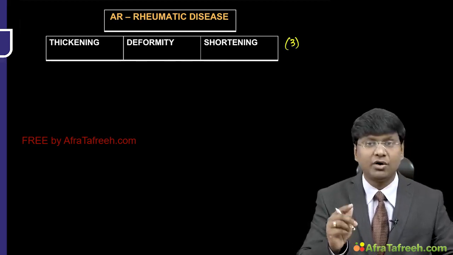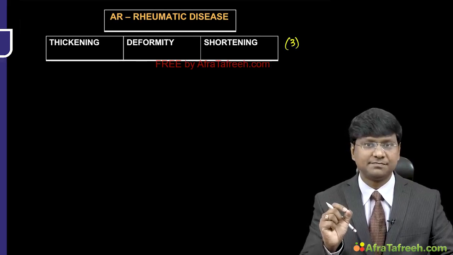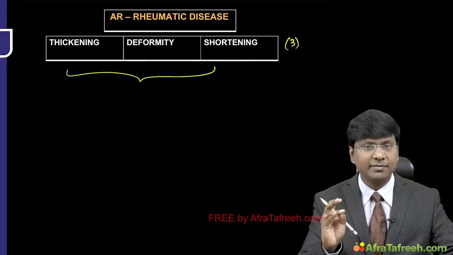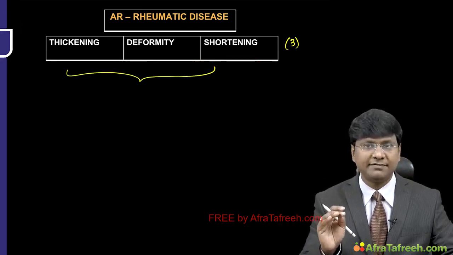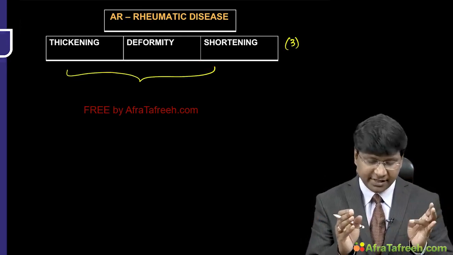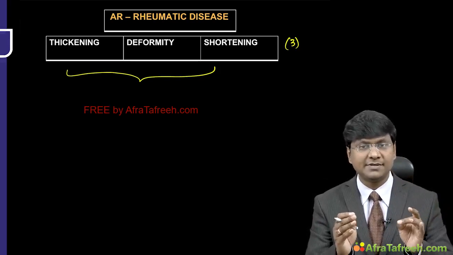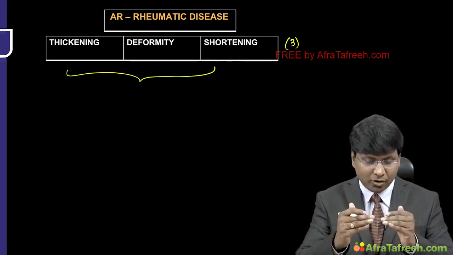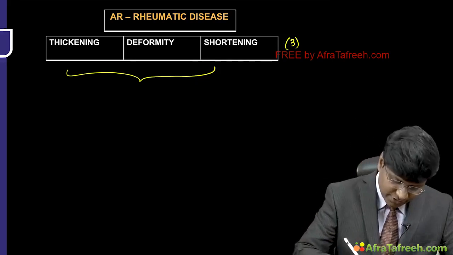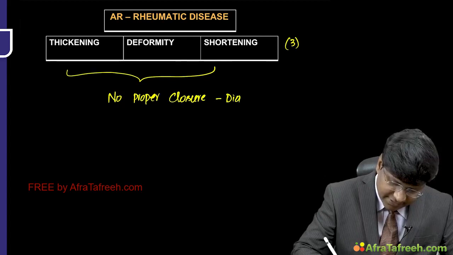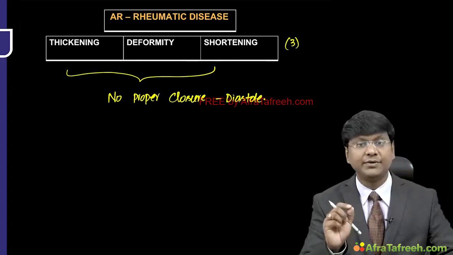Because of the development of this abnormality, that is thickening, deformity as well as shortening of the individual cusps, these changes prevent proper opening during the diastole, and they also prevent proper closure during the diastole. So because there is no proper closure during diastole, this can cause the development of aortic regurgitation.